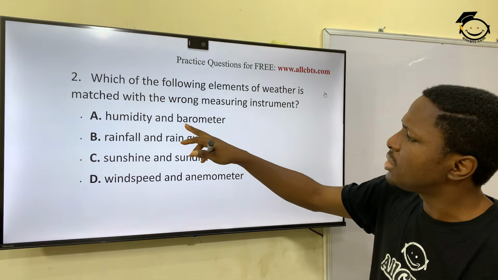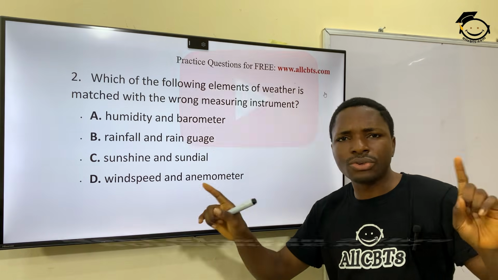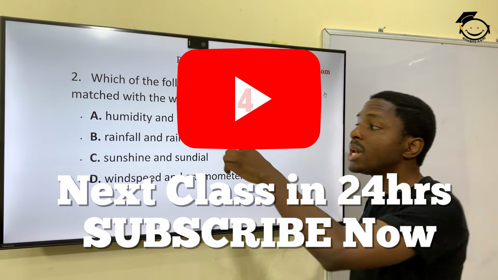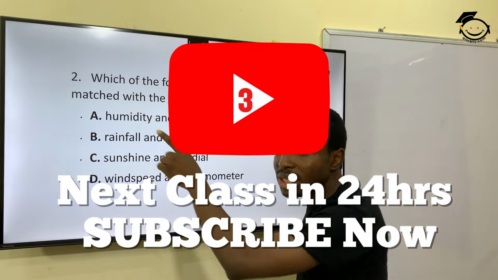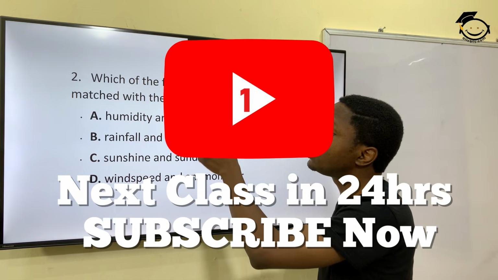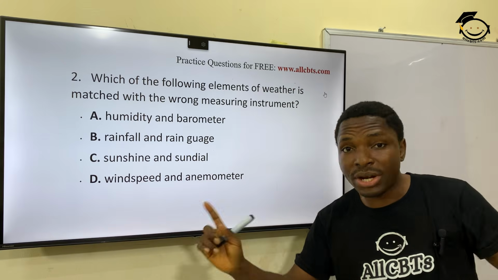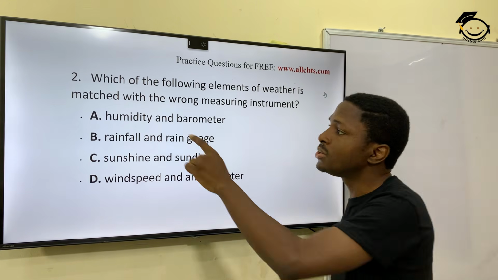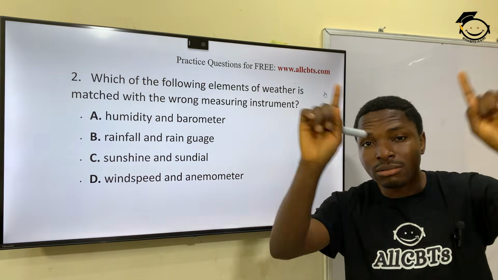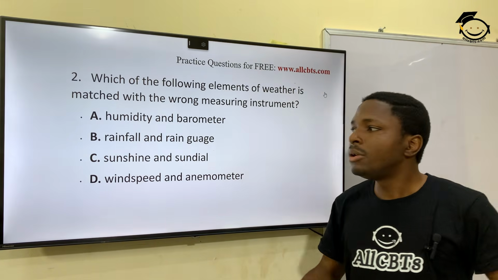But right here you see humidity and barometer, which is incorrect because we use hygrometer to measure humidity, and then we use barometer to measure pressure, air pressure. We use hygrometer to measure air humidity, right?